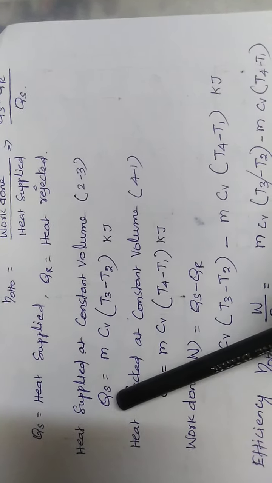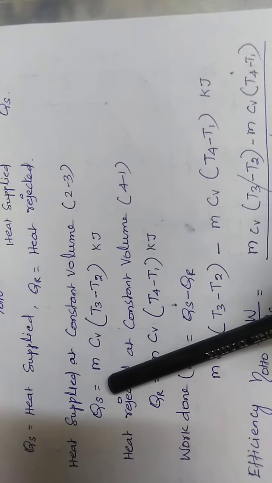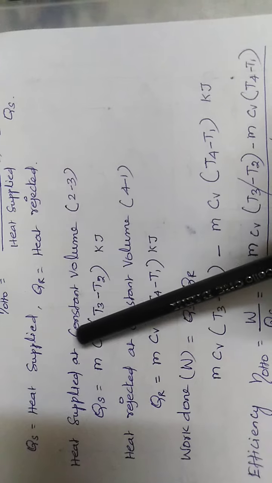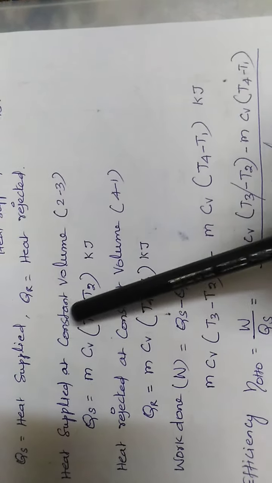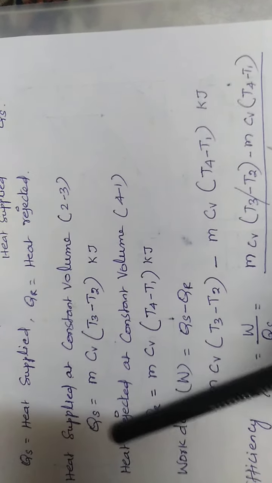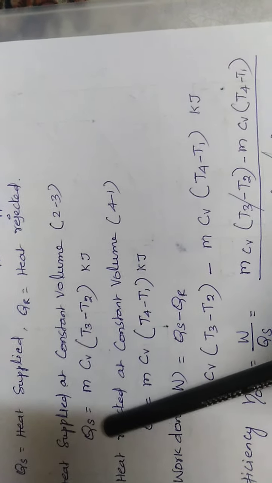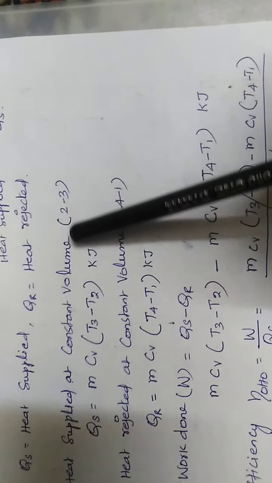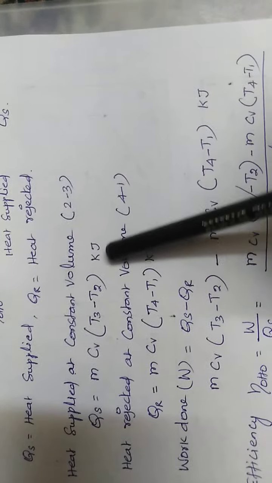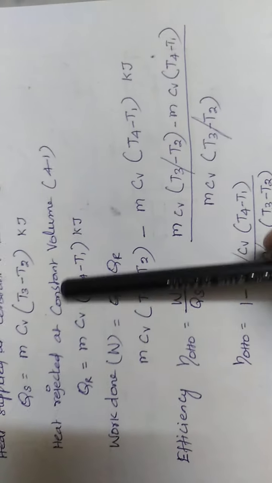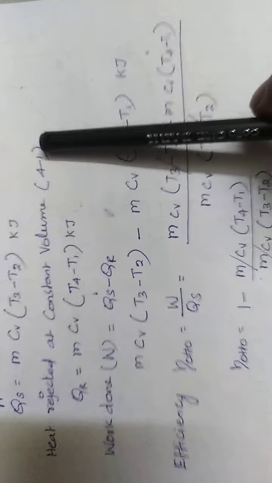In the 2 to 3 process on the PV diagram, heat is added. So now I mention here Qs equal to m, for mass, constant volume Cv, maximum temperature T3, minimum temperature T2. So we write the formula Qs equal to mCv (T3 minus T2) in the unit of kilojoule. Then heat rejected at constant volume, 4 to 1 process.